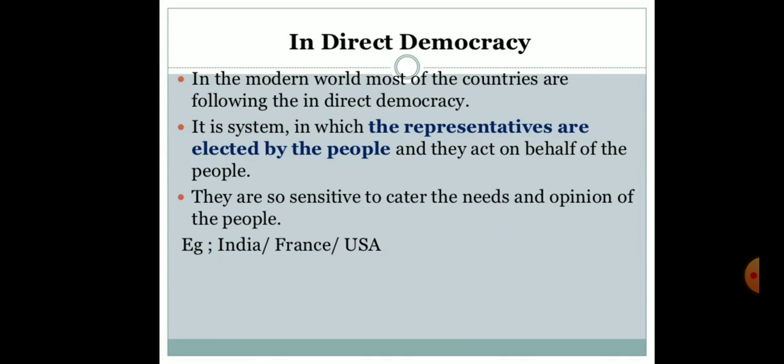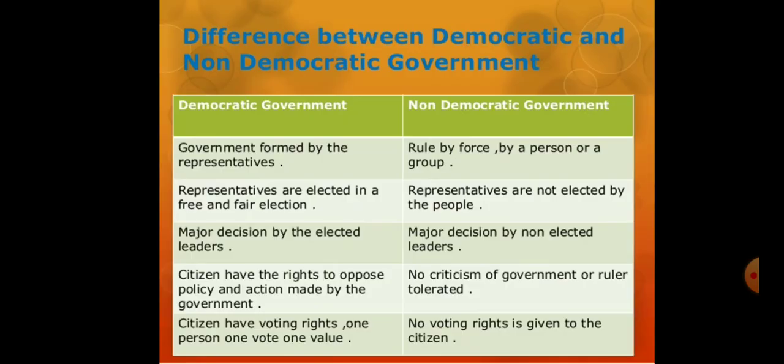So in India we have this indirect democracy. They are also sensitive to the needs and opinions of the people. India, France, USA, most countries of modern days have this indirect democracy. So at last I have the difference between democratic and non-democratic government.